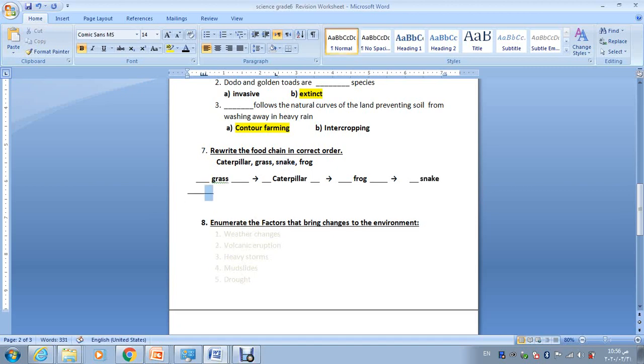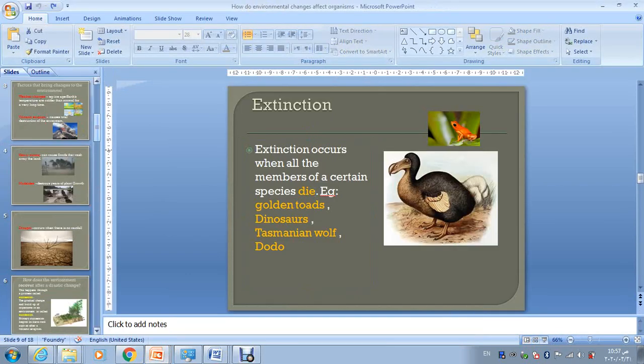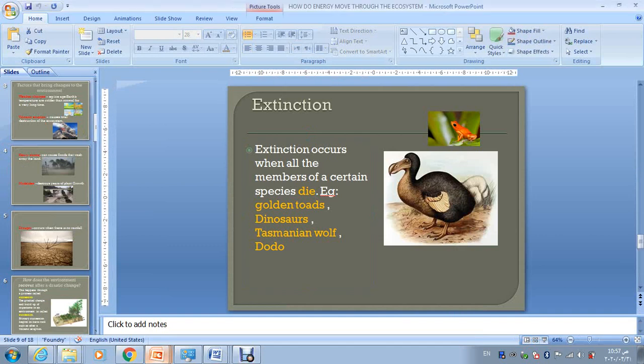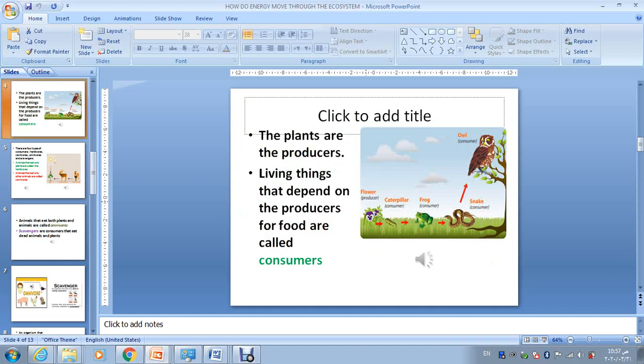Okay, if you want to make sure, you can go to the slides here and check. Not this lesson, it's the moving energy lesson. Here it is. The flowers at the beginning, or the grass, then the caterpillar, then the frog, and then at last the snake eats the frog.